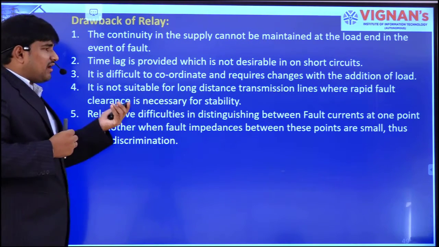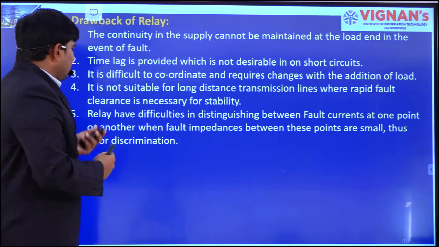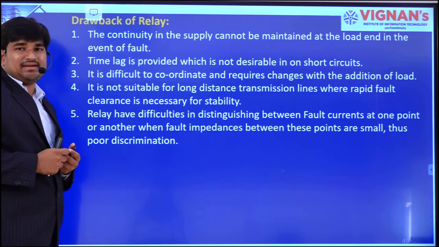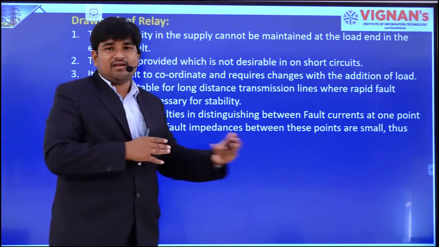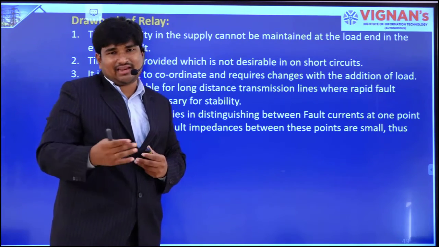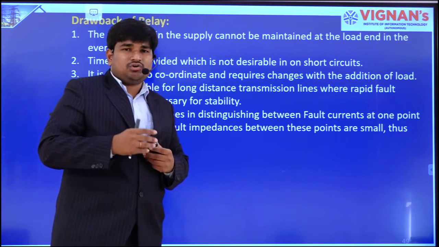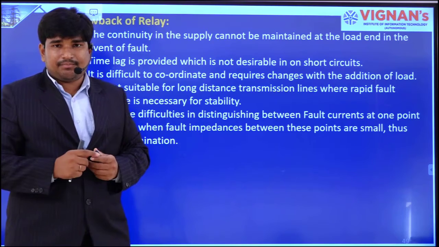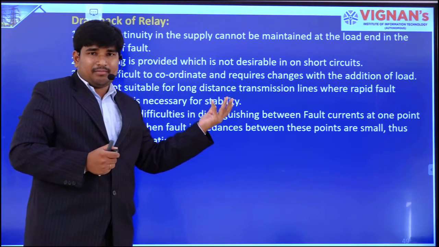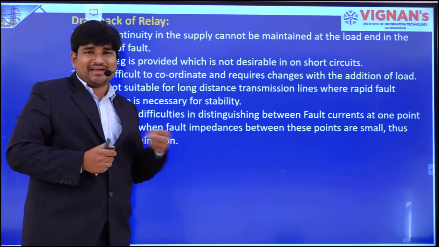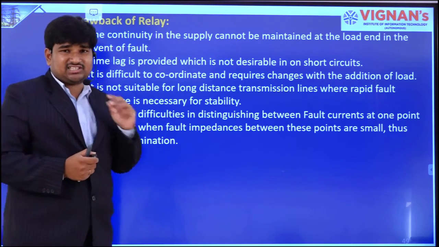And it is not suitable for long distance transmission where rapid fault clearance is necessary for stability. For stability, the fault has to be cleared within a fraction of a second, or a very short time, to avoid loss of synchronism. By using this relay, there is no provision for getting instantaneous detection.